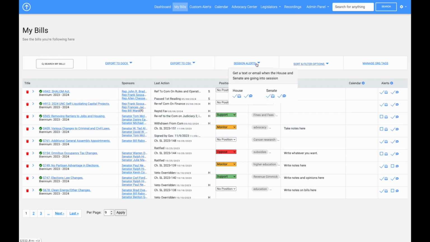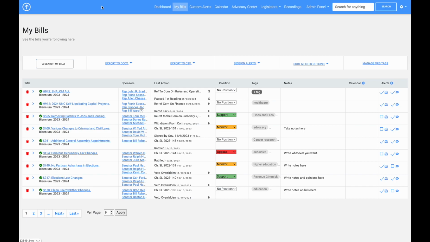We also have session alerts here. When the sessions are scheduled to start, you will get an alert, I believe, 10 minutes before they're supposed to start. You can choose those. And then when your bill is placed on the calendar, there's not a lot that I'm following right now on the calendar, but those will appear right here and you'll get an alert for that as well.